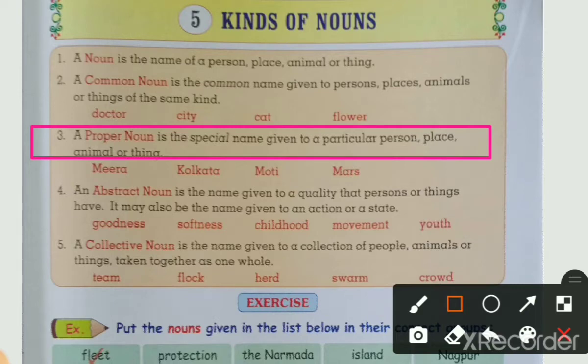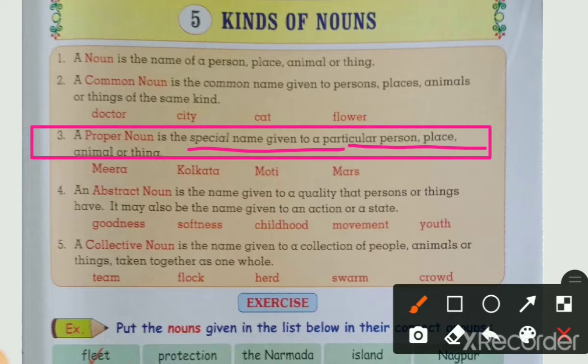Proper noun, it means a proper noun is the special name given to a particular person, place, animal or thing. It is a special noun, or a special name. Did you understand? That is given to a particular person, a particular place, a particular animal or a particular thing. That is called a proper noun.